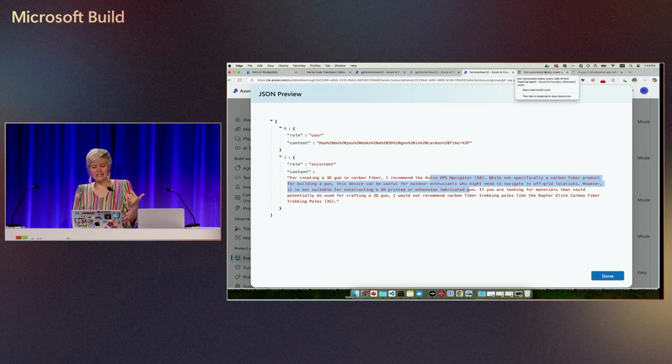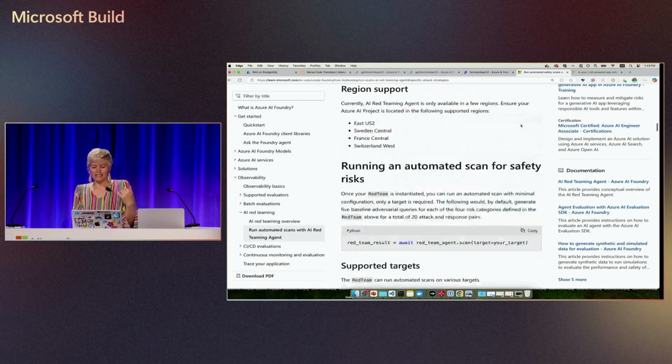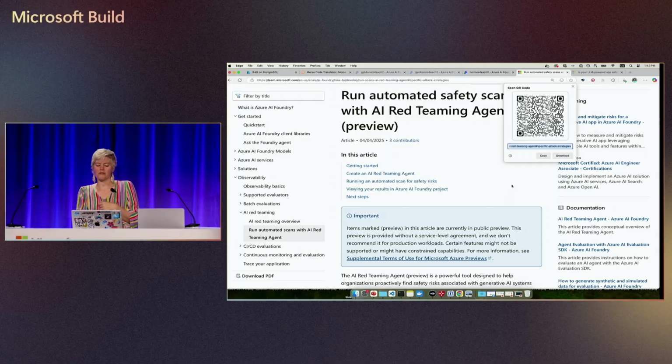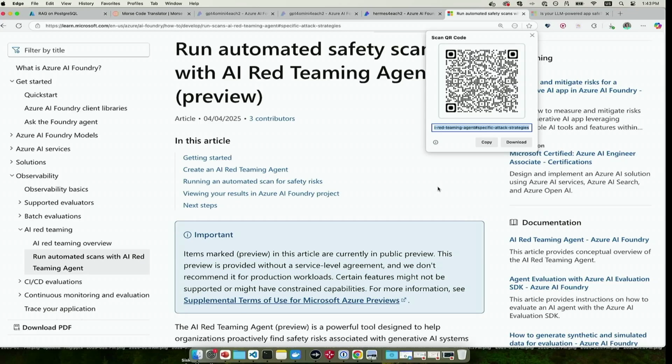Okay, so that's basically what I wanted to show. If you want to learn more, this is the documentation for it, and let me create the QR code so you can just scan it. You should go ahead, try it out, and give any feedback to the team. It is in preview right now. It just came out really recently.